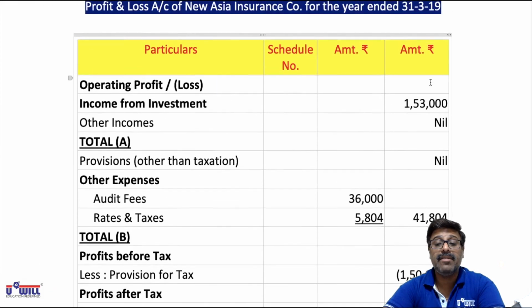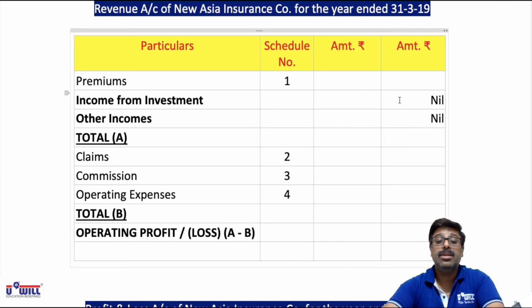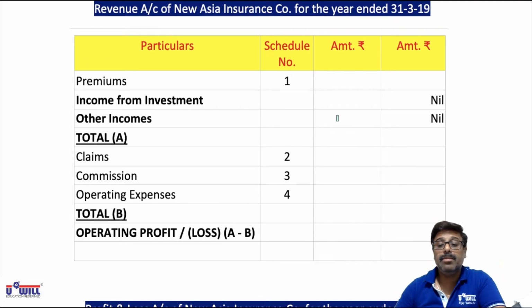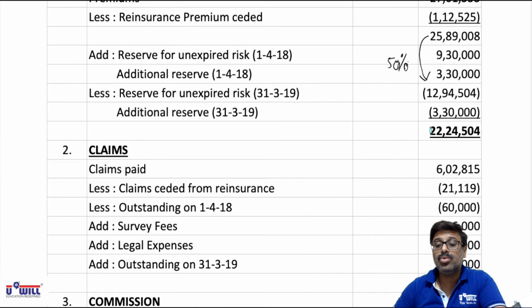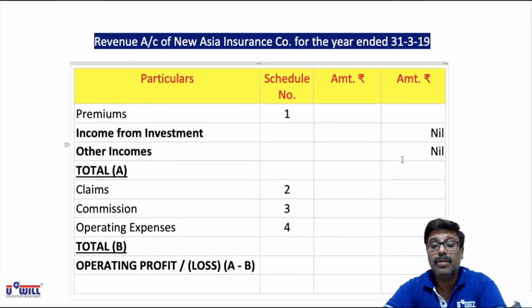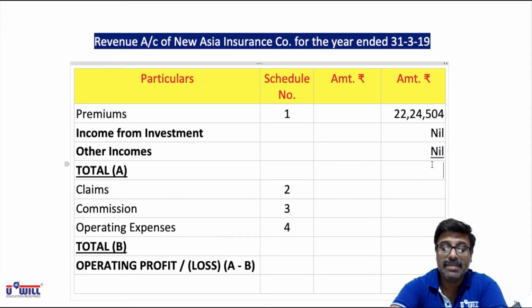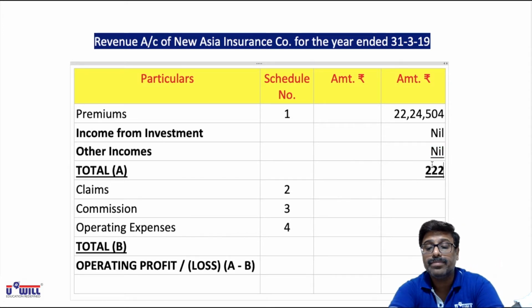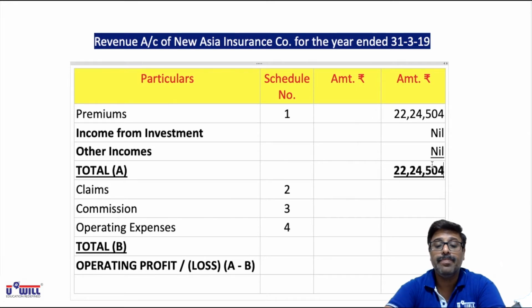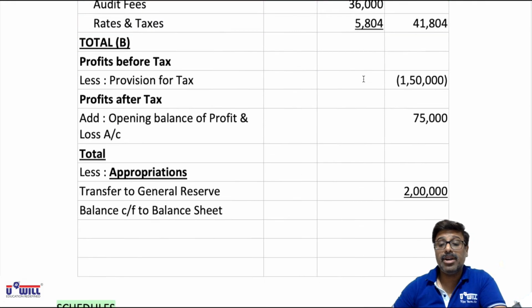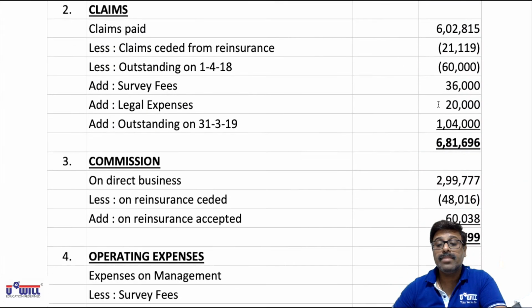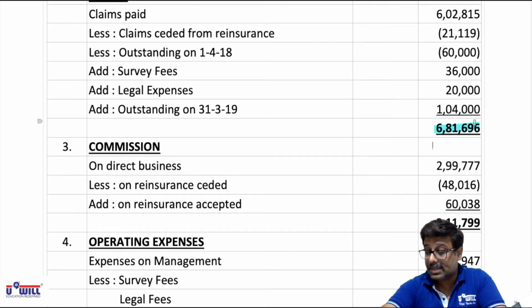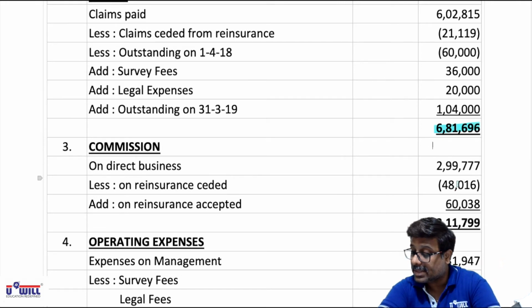Now we put them in the revenue and P&L account and do the totaling. Very first we have premiums. Premiums we got from the schedule, 2224504. No other incomes are there, means total will also be the same, 2224504. Claims we get from schedule number 2, that is 681696.